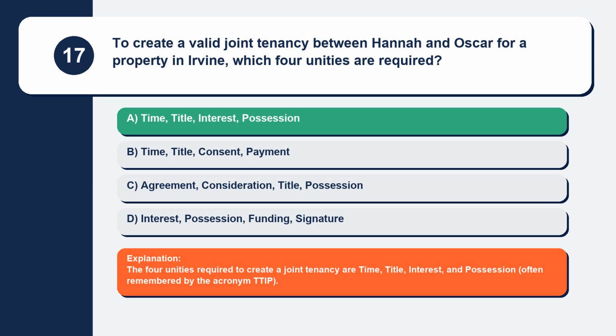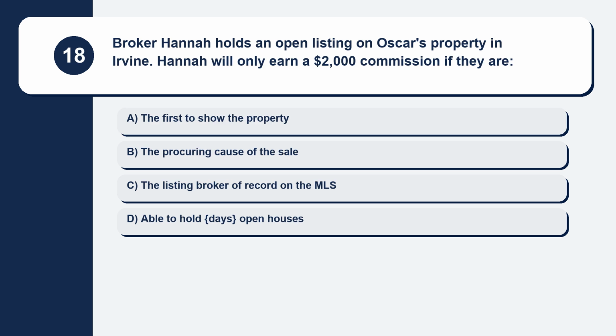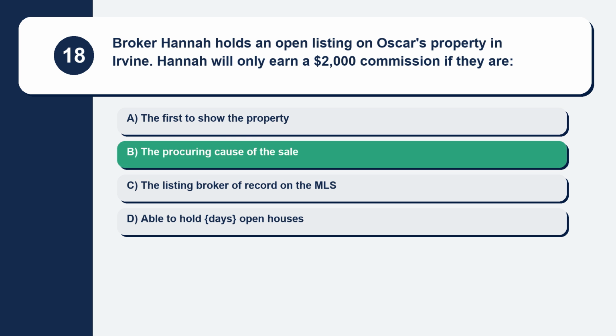Explanation: the four unities required to create a joint tenancy are time, title, interest, and possession, often remembered by the acronym TTIP. Question 18. Broker Hannah holds an open listing on Oscar's property in Irvine. Hannah will only earn a $2,000 commission if they are. Here are your options. Option A: the first to show the property. Option B: the procuring cause of the sale. Option C: the listing broker of record on the MLS. Option D: able to hold open houses. The correct answer is option B: the procuring cause of the sale.